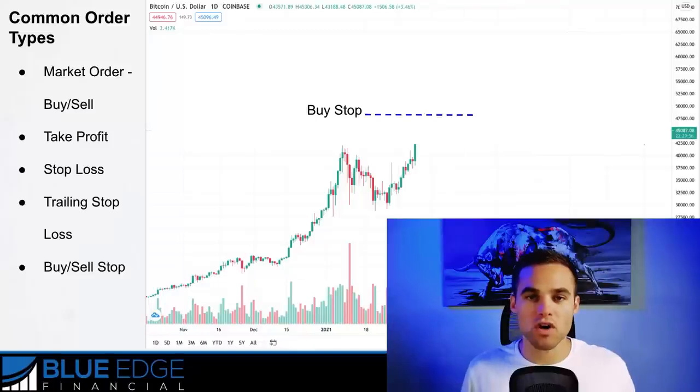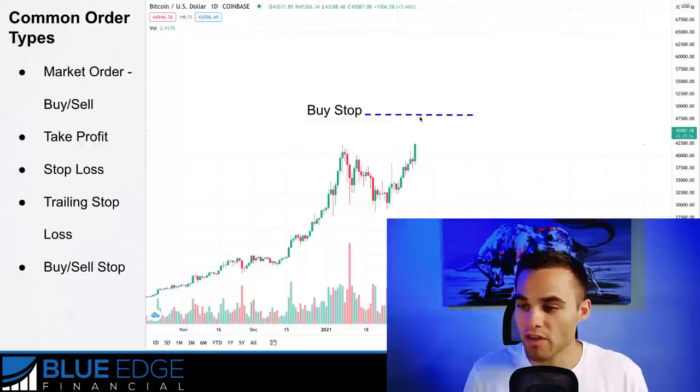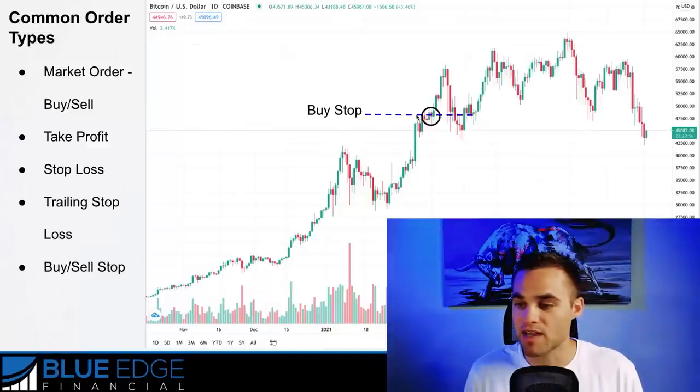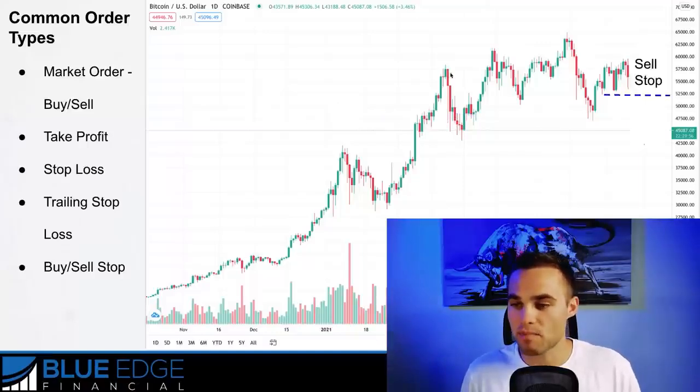The next type of order are what's called stop orders, okay? And you can have a buy or a sell stop. For example, you want to enter the market as soon as price gets up into this point. So you'd put a buy stop here, and when price moves past this, you automatically enter right at that price there. Okay, so for example, price comes up, and as soon as it hits this line, then we'd actually enter the trade. Okay, so that's a buy stop.